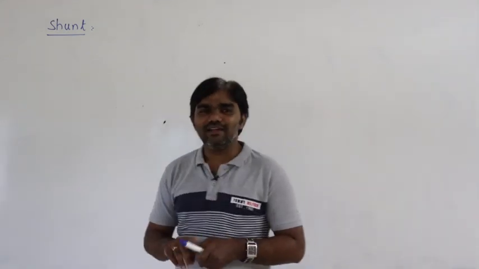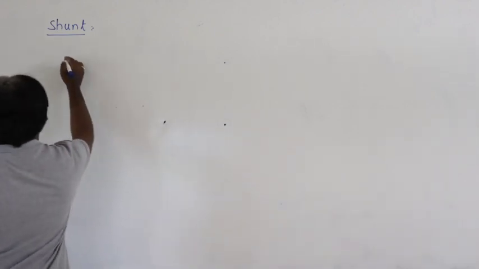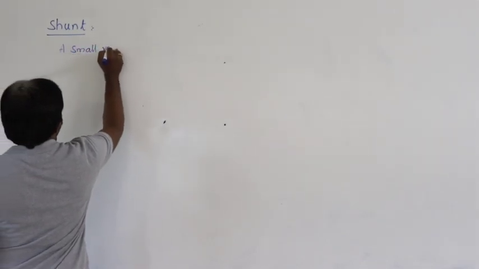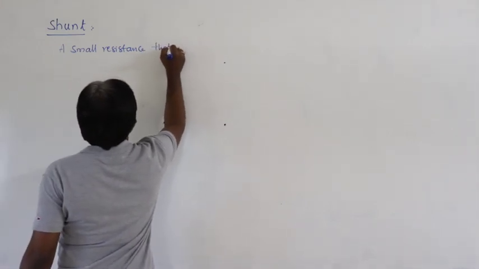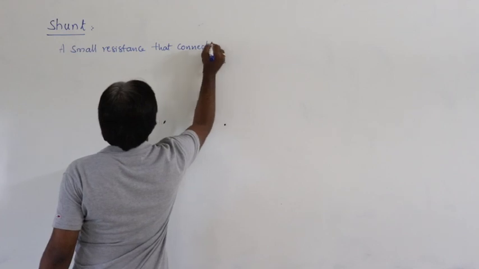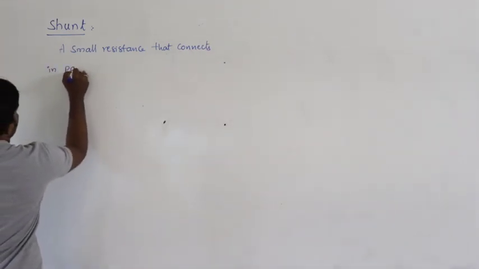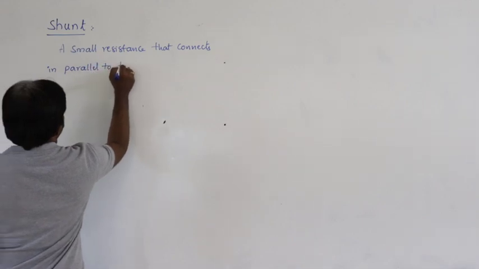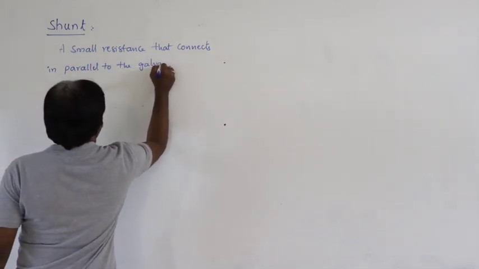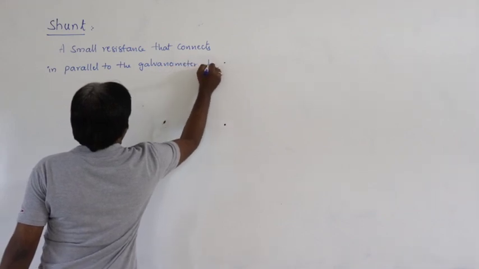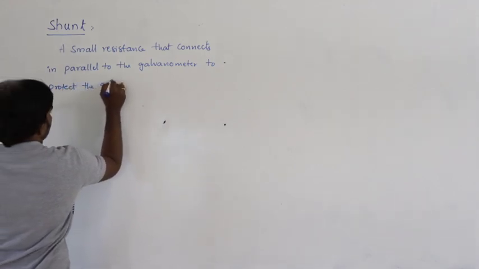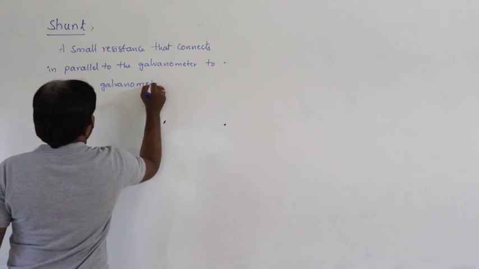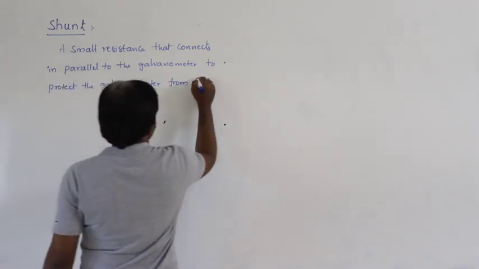In the same way, here also the shunt means a small resistance that connects in parallel to the galvanometer to protect the galvanometer from high currents.